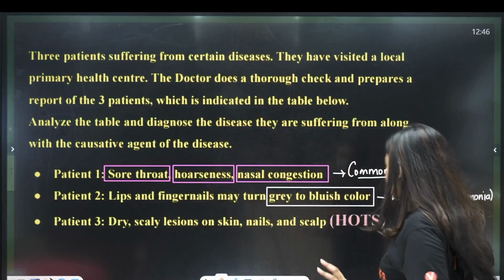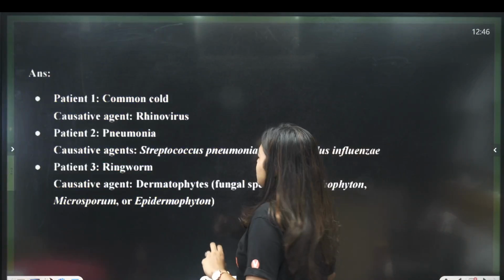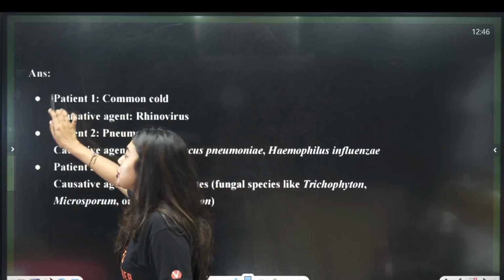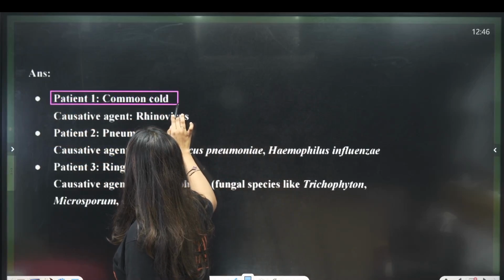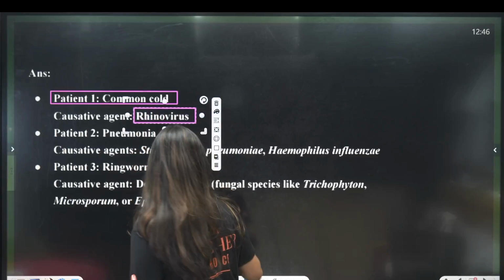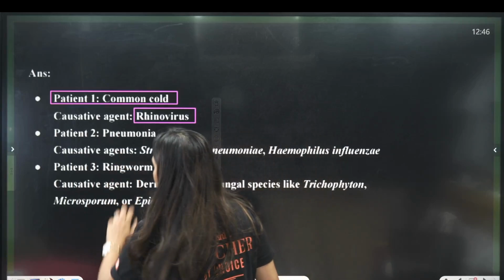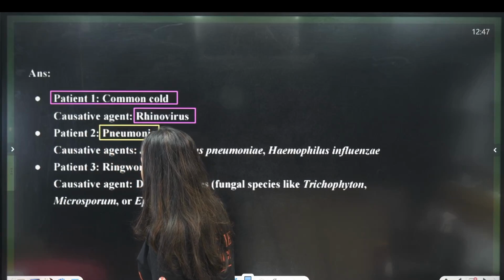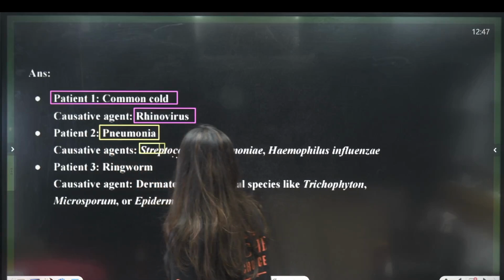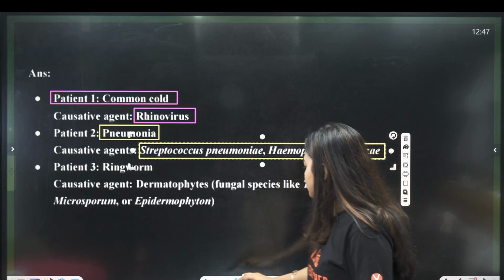So, let's see the answers as well. What is the topper's answer? Look here, students, the first answer is common cold. You write that patient 1 is identified with common cold, and the causative agent is rhinovirus. Very easy, you will easily get marks, don't have to take tension. Next, patient 2 has pneumonia, and the causative agent is Streptococcus pneumoniae or Haemophilus influenzae. These are the two causative agents mentioned in your NCERT.